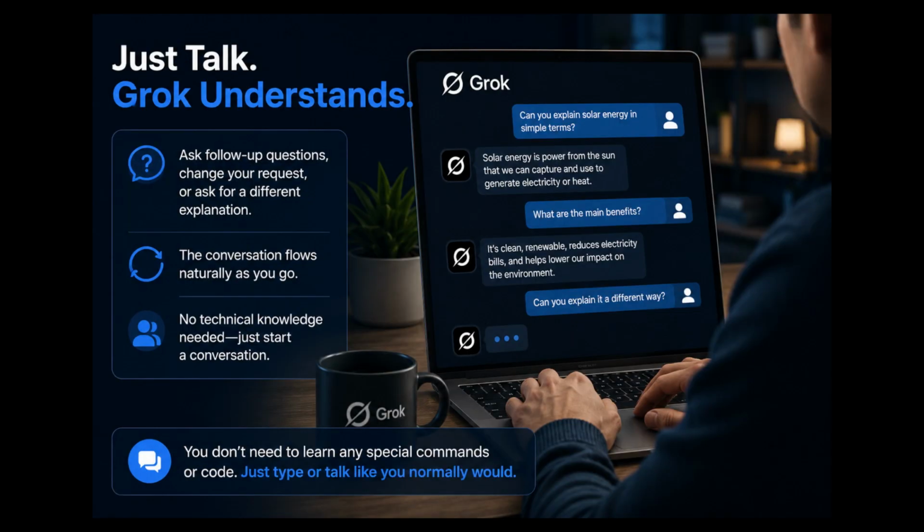As the conversation continues, you can ask follow-up questions, change your request, or ask Grok to explain something in a different way. Because everything is handled through normal conversation, you don't need any technical knowledge to get started.